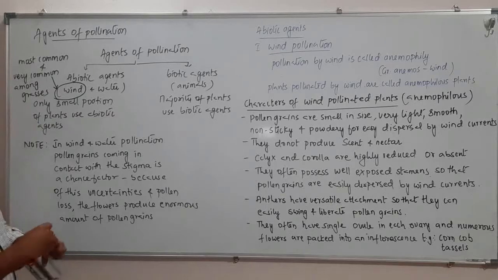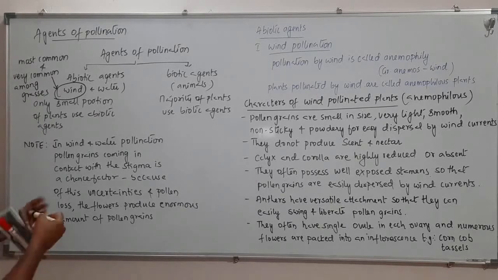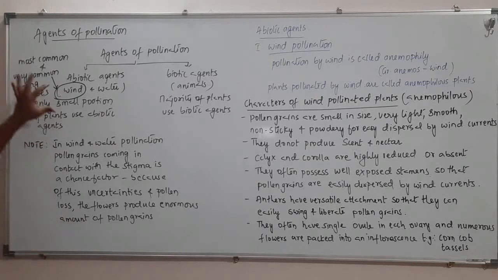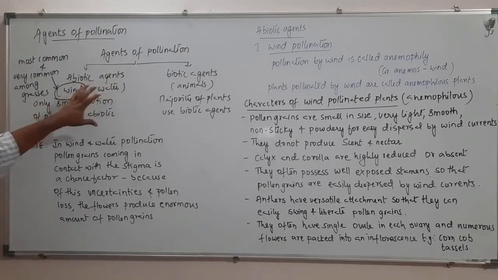So out of the wind and water abiotic agents, it is the wind that is very common when you compare with water, and in case of grasses, the wind pollination is a very common type.